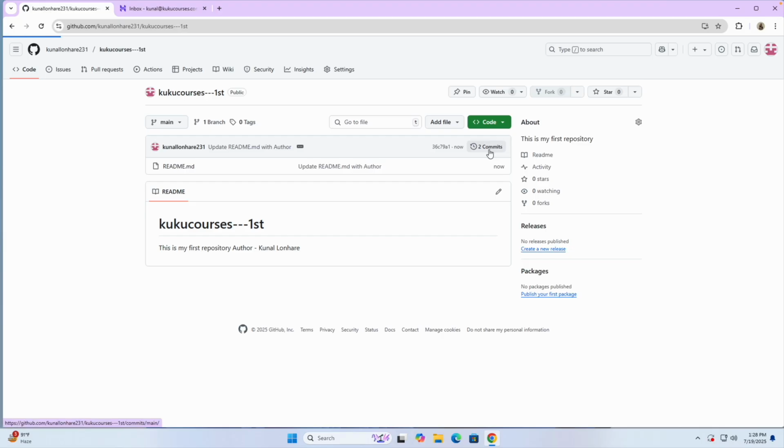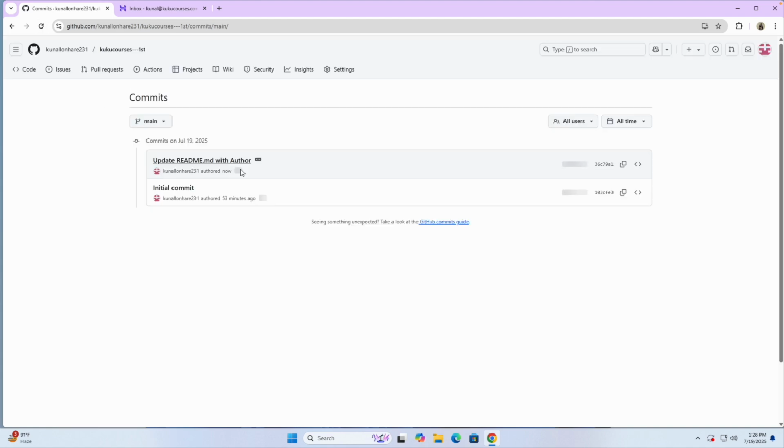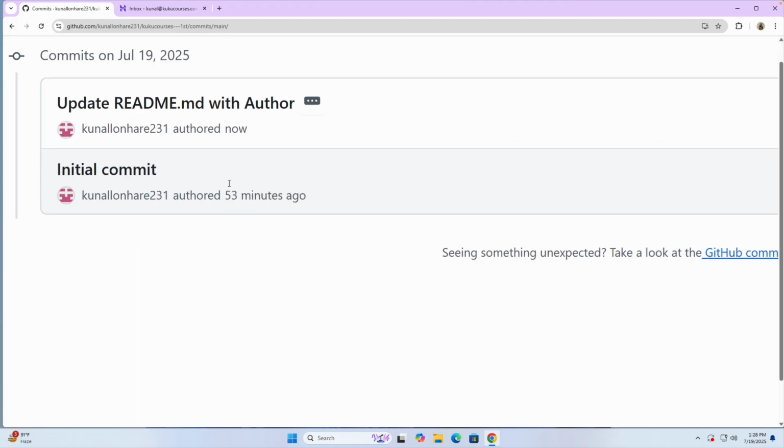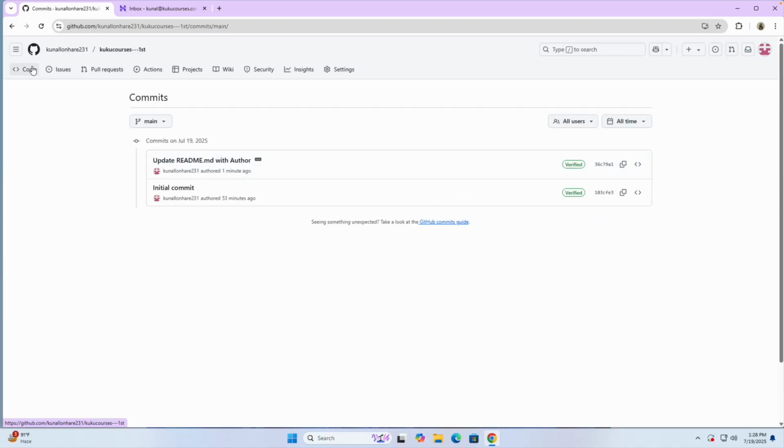If you click on this, you can see all the history of whatever changes you have made. You can see these changes were made 53 minutes ago, when we created the repository, and these changes were made 1 minute ago. So that's how it works.